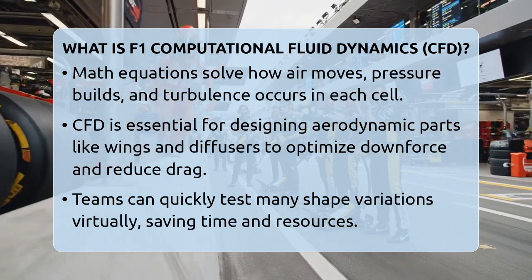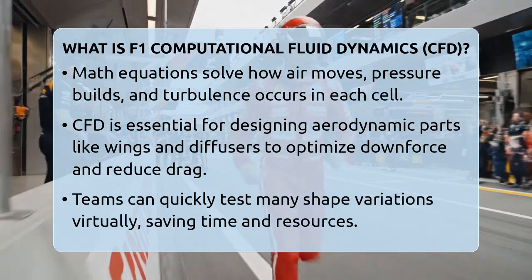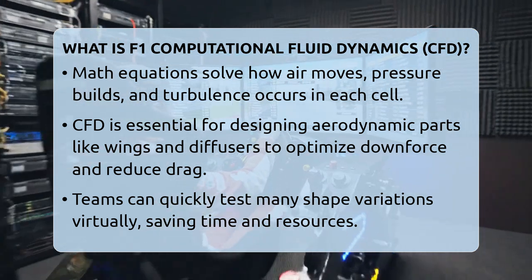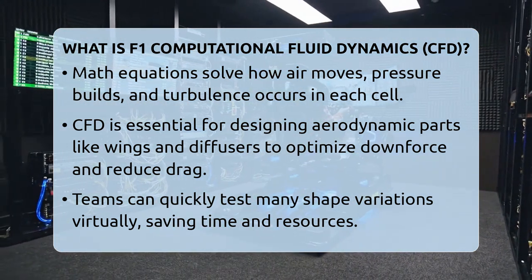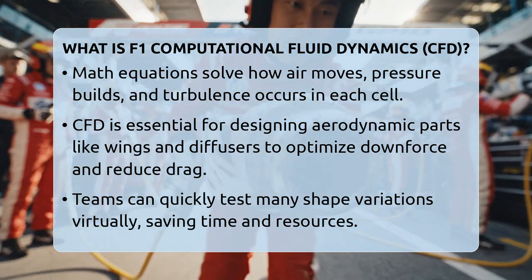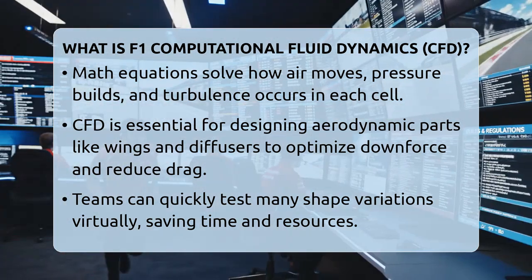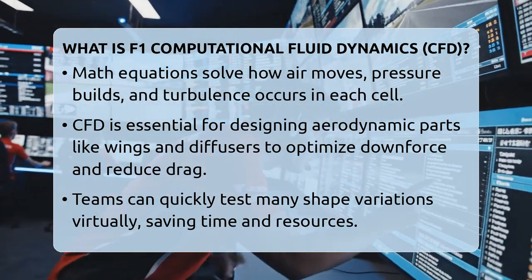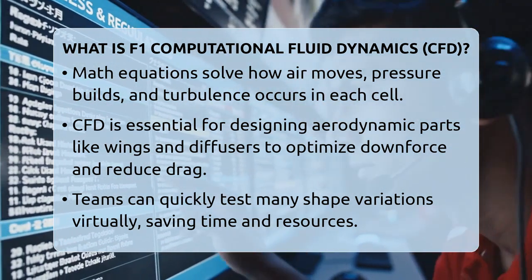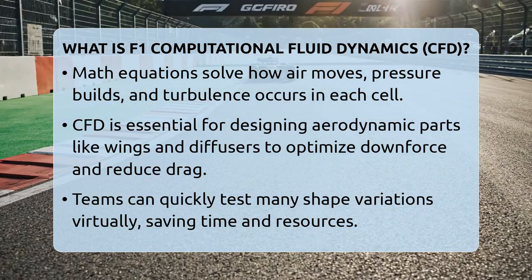In Formula One, designing aerodynamic parts like front wings, rear wings, and diffusers relies heavily on CFD. Teams can change the shape of these parts in the virtual world and see how those changes affect downforce and drag. This helps them find the best balance between grip and speed. For example, a team might test dozens of wing designs in a few hours, adjusting angles and shapes to improve airflow. CFD simulations are very detailed, often using hundreds of millions of cells to capture even the tiniest airflow details.